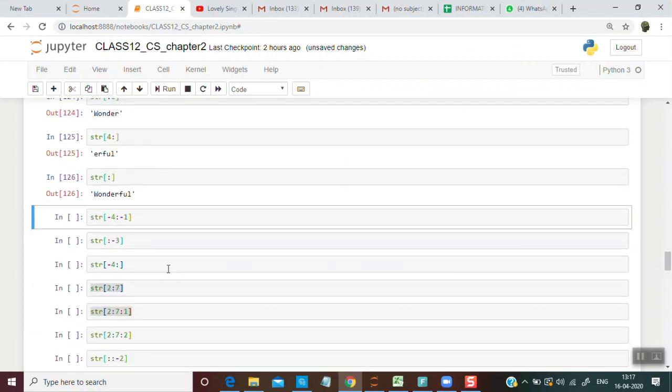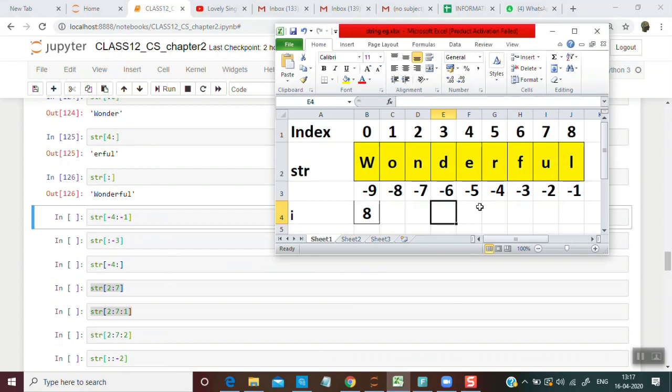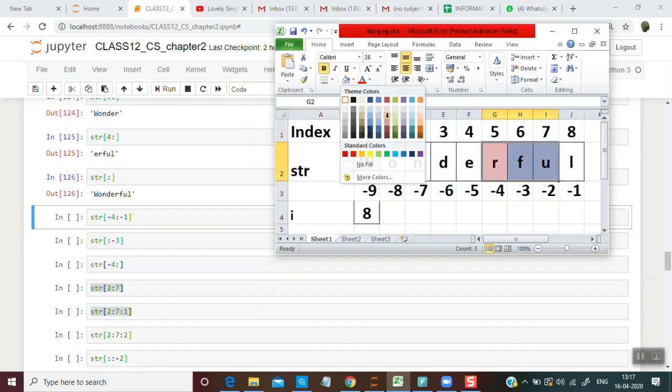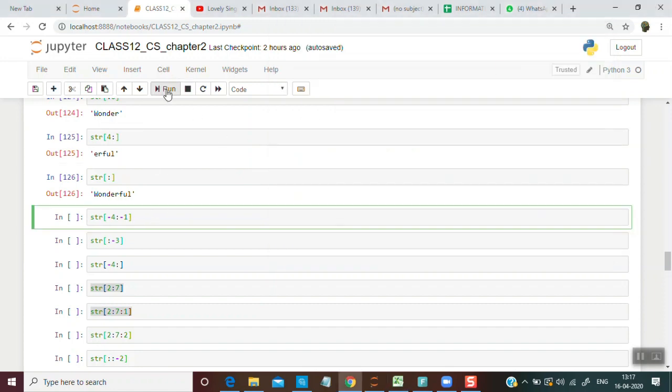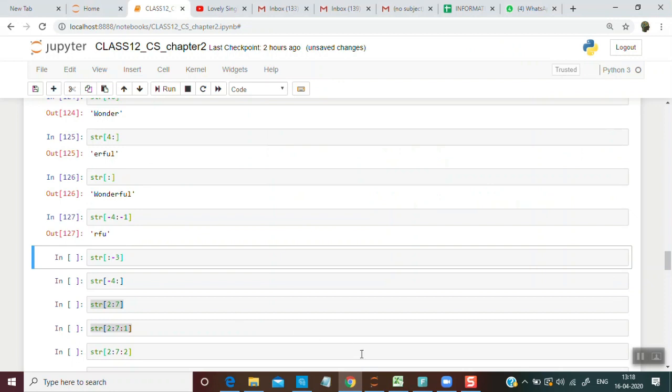Now let's take slicing in terms of backward indexing. In backward indexing, it starts from -4 and goes till -1. So with -2 as the end, -1 plus 1, we go till -2. So from -4 to -2, the output is RF.